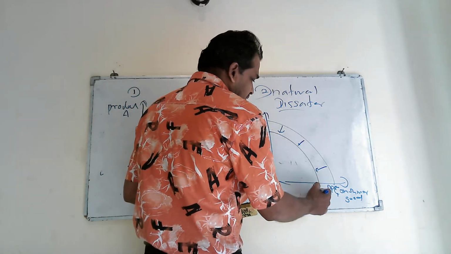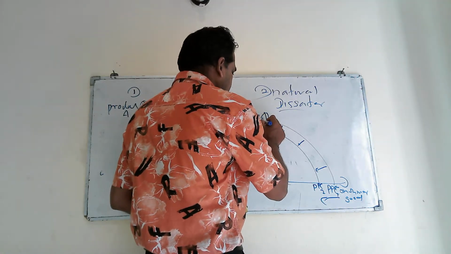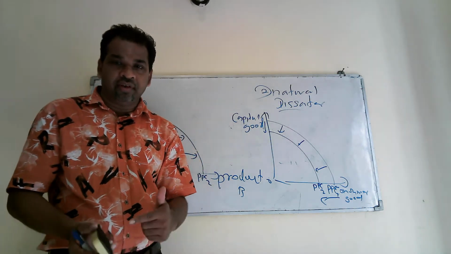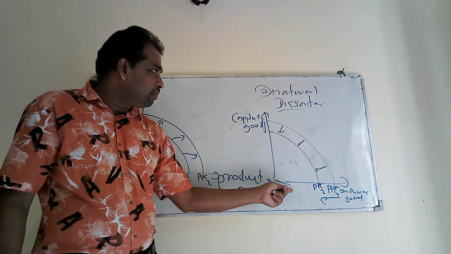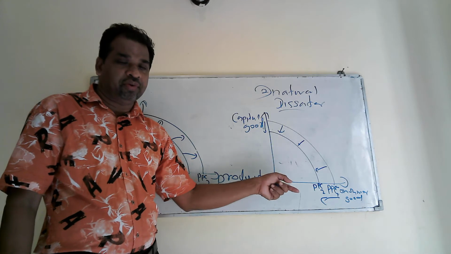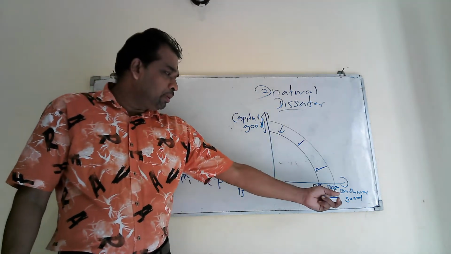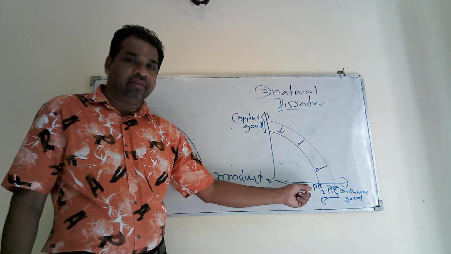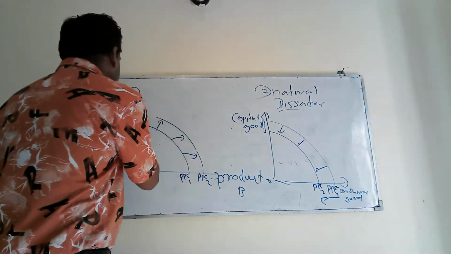Right. This is PPC 2. You can indicate like this. Our production capacity will come down because of decrease or destruction in our capital resources. You have to draw the diagram like this and explain. Because of destruction in capital resources, our production capacity will come down. Therefore, original PPC 1 will shift to backwards because of decrease in production level. Likewise, you have to explain your output, full marks. Right. Then,